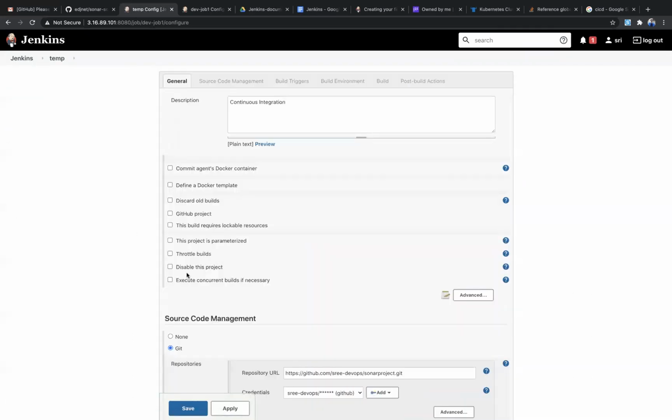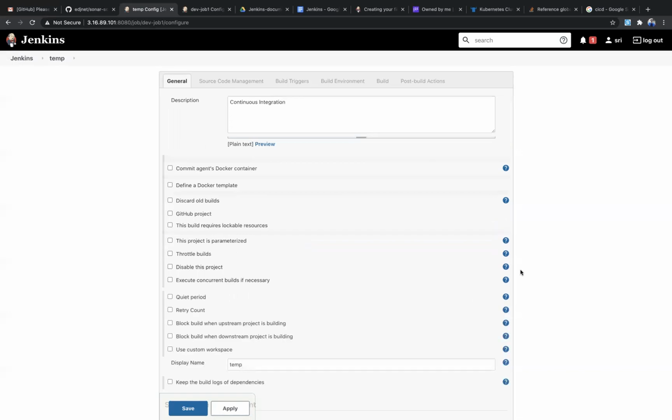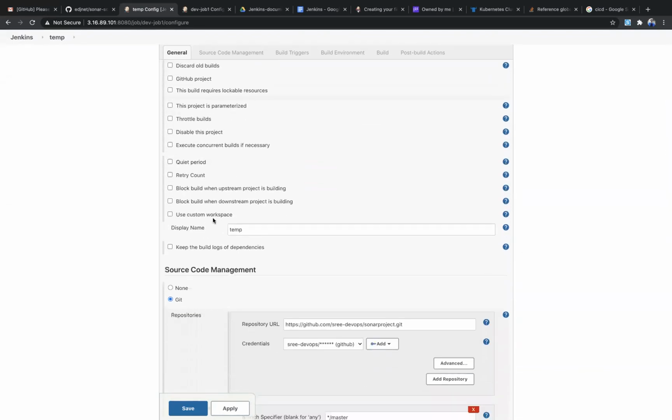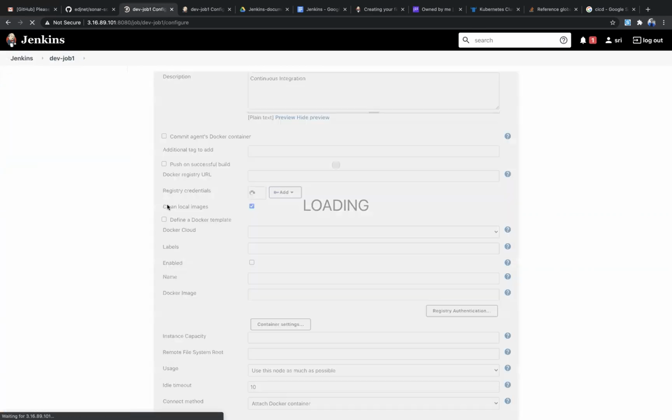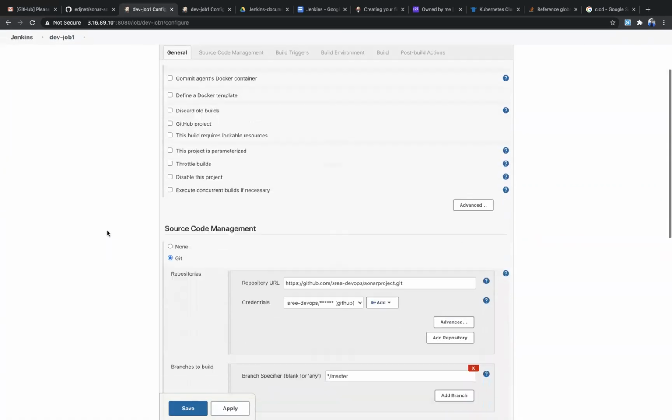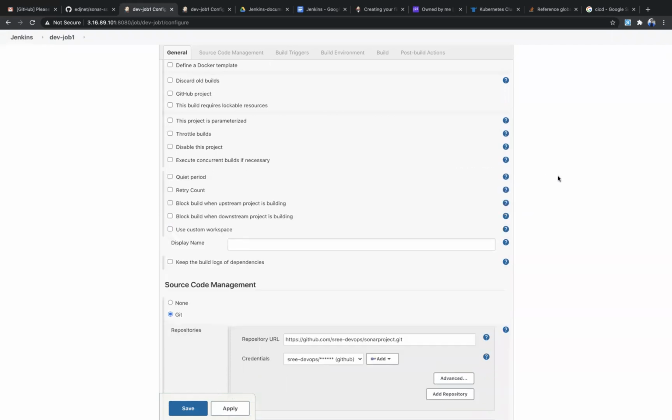See, if I remove this one, I didn't do anything else, I just removed the display name, so my previous job name comes back here. This is really useful when you want to give some name for some time period.